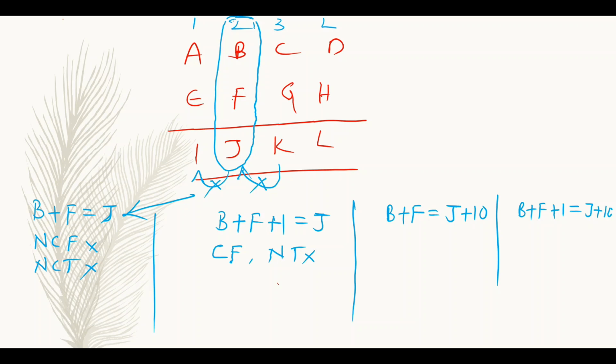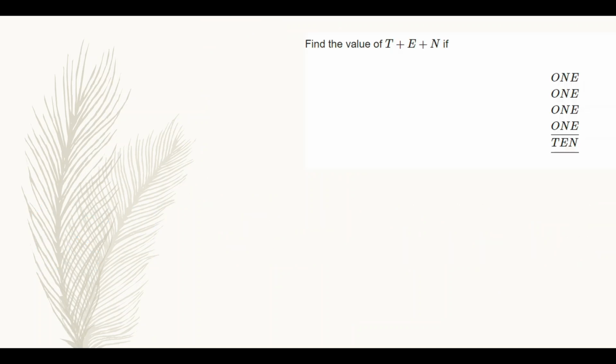And this case is carry to and no carry from, and this case is carry to and carry from. Got it? Let us understand the cryptarithmetic problems as well as their constraints better with the help of some examples.